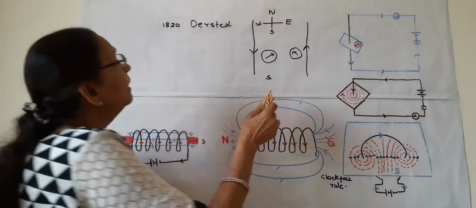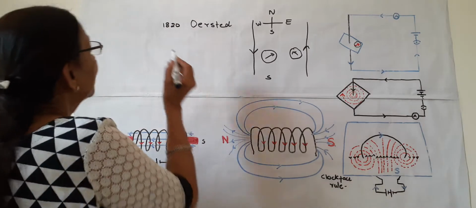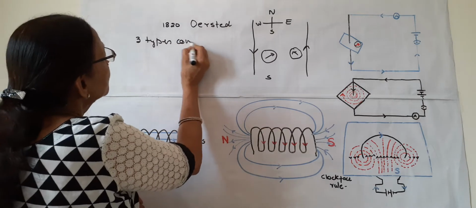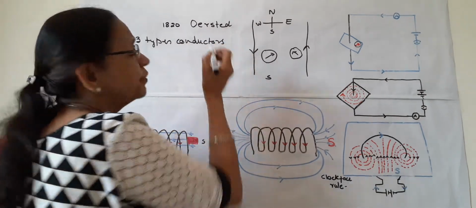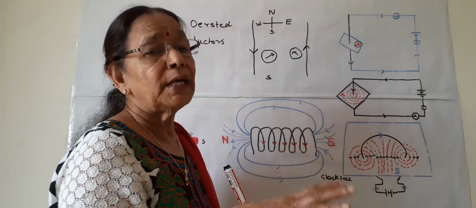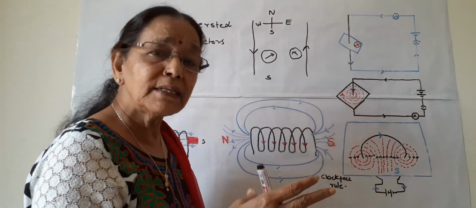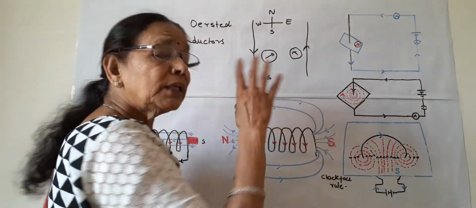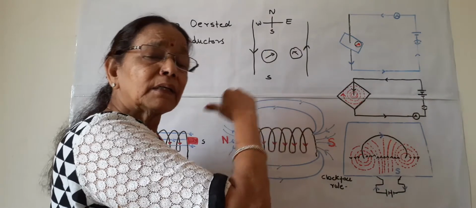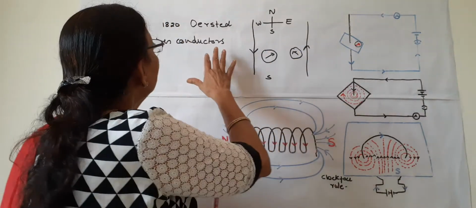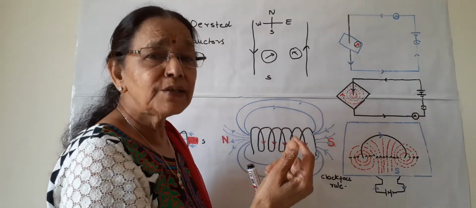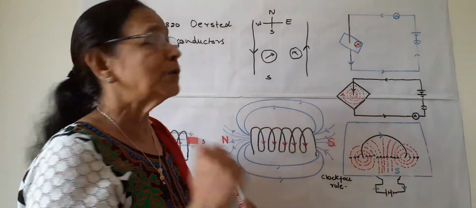Now we will study the magnetic effect of this electric current in three types of conductor. If the shape of the conductor is changed, then the field lines or the magnetic field is also changed. Its shape is changed, its strength is changed. Depending upon the shape of the conductor, a copper wire or any other metallic conductor through which we pass the current, if its shape, thickness or length is changed, then the magnetic field is also changed.